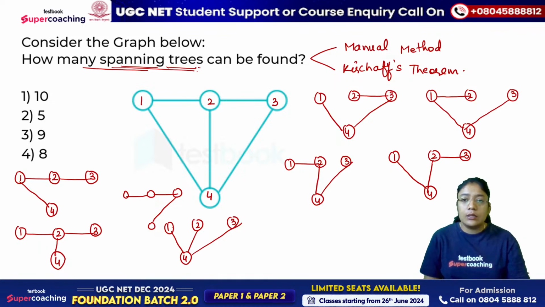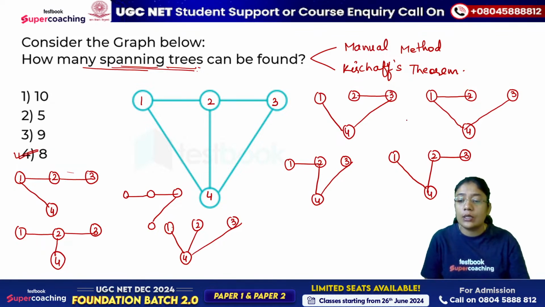So these are the possibilities. So 1 2 3 हमने ये सारे ले लिए, 4 के साथ सारे connections कर दिए, then 1 2 3 के साथ possibility ले ली. So in this case we are getting 8 spanning trees. Minimum नहीं बोल सकते because here the edge weights are not given to you.